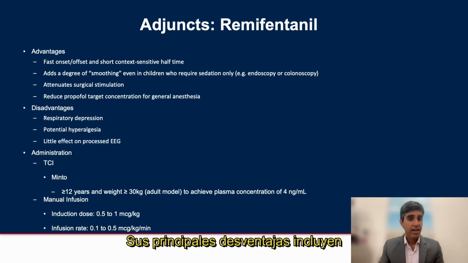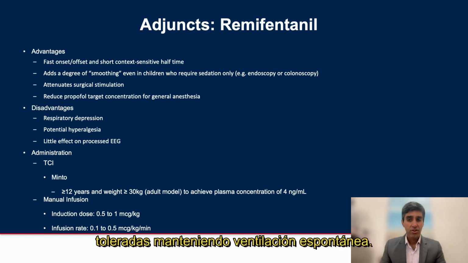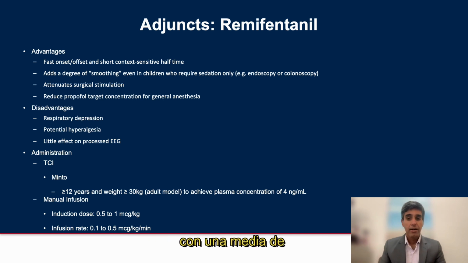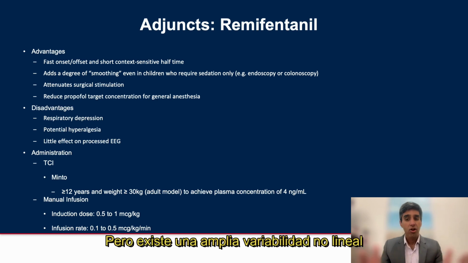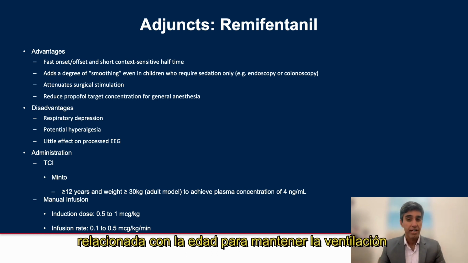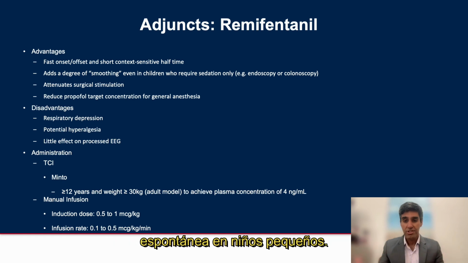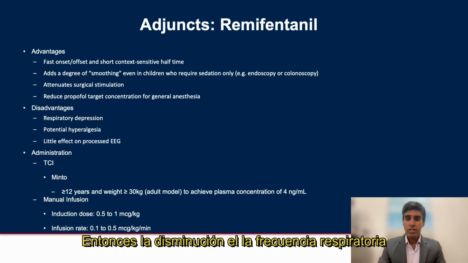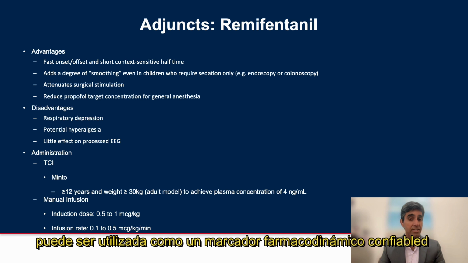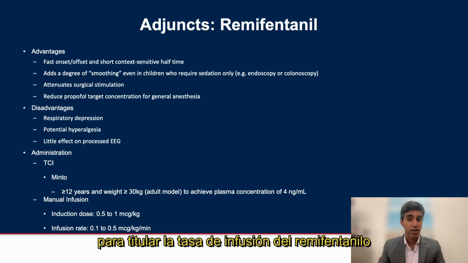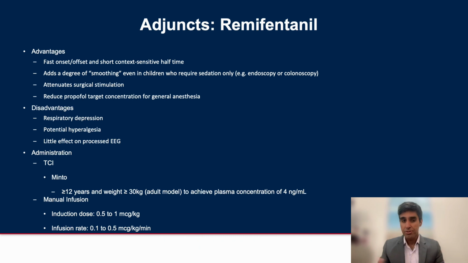Its primary disadvantages include respiratory depression. However, a wide range of dosages are tolerated in spontaneously breathing children, from 0.05 to 0.3 mics per kilo per minute, with a median tolerated dose of 0.127. But there is a large nonlinear age-related variation to preserve spontaneous ventilation in young children. So respiratory rate reduction can be utilized as a reliable pharmacodynamic marker for titrating the remifentanil infusion rate during procedures.